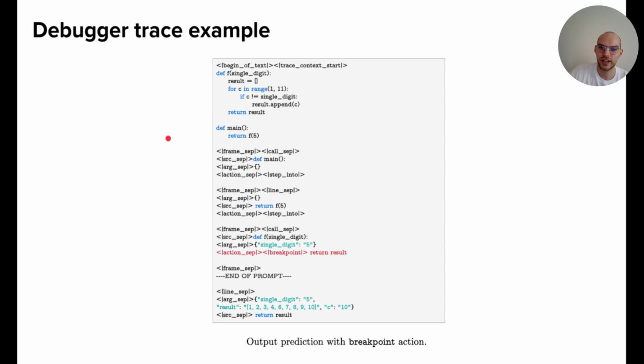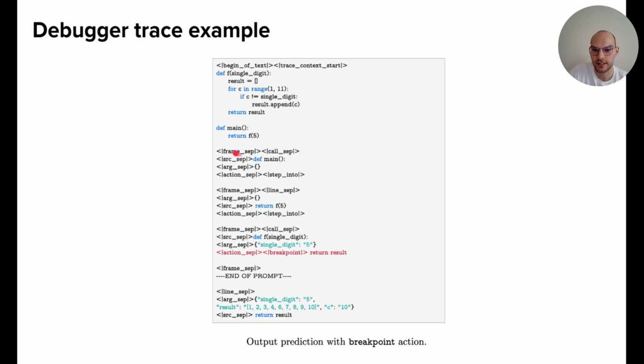And as a result, I can show you here a very simple example of a tokenized trace. For now, I don't show the tokens; these are still the characters. But these arrows here, smaller and larger signs, indicate the special tokens that I was referring to. So here we see the begin of text token, and here this marker, trace context start. So this is the context, the code, the function that we are about to trace, or that the neural debugger predicts in the end.